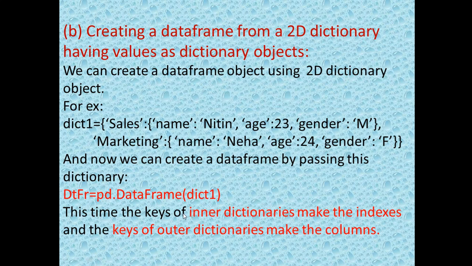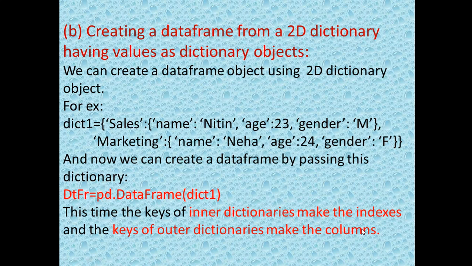So you can see here the keys of the inner dictionary. Which are the keys of the inner dictionary? Yes, name, age, gender. These will become the indexes of the data frame. That means the rows of the data frame, the row index or row number. And the keys of the outer dictionary, sales and marketing, will become the columns of the data frame.